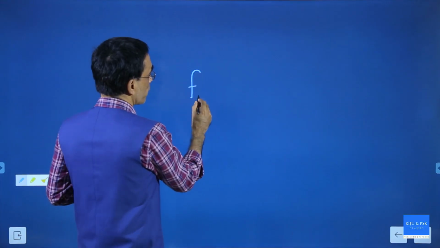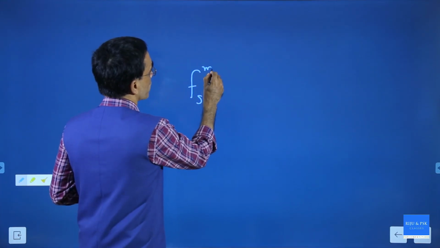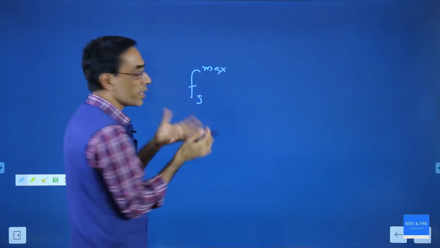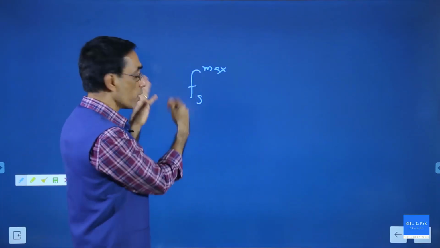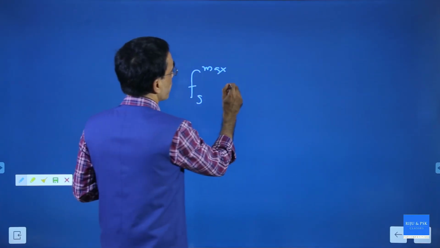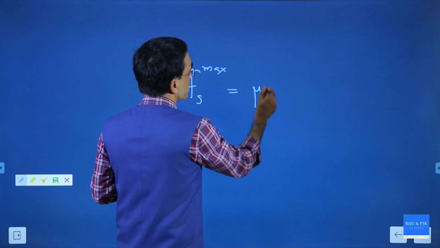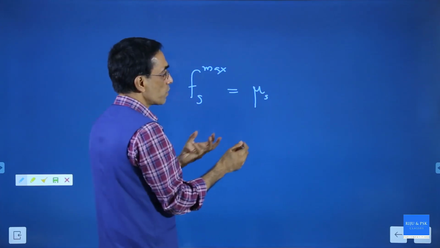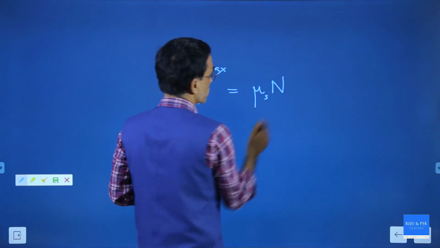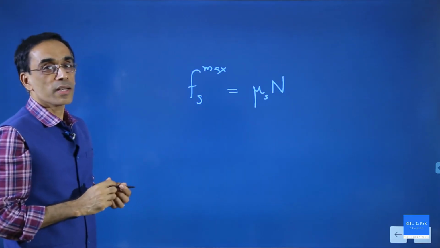I wrote limiting friction as the maximum value of static friction, Fs maximum. You can call it by any other name, no problem in that. I call it Fs maximum. And that is given by a constant mu s, called the coefficient of static friction, times the normal reaction. This is the limiting friction.